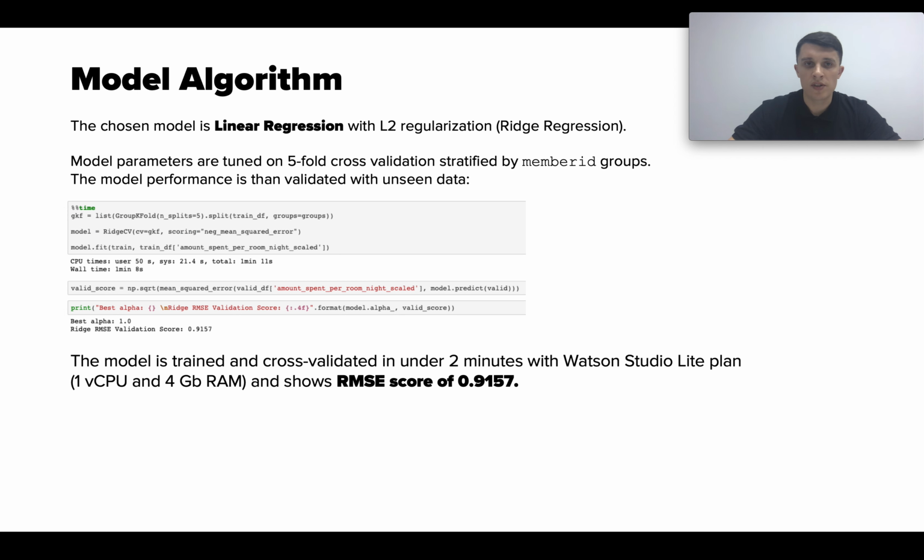The chosen model is linear regression with regularization, also known as ridge regression. Model parameters are tuned with 5-fold cross-validation, grouped by member ID. The model performance is then validated with unseen data. The model is trained and cross-validated in just under 2 minutes with the Watson Studio Lite plan, 1 CPU and 4 GB of RAM, and shows an RMSE score of 0.9157.